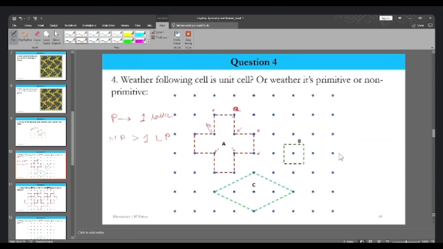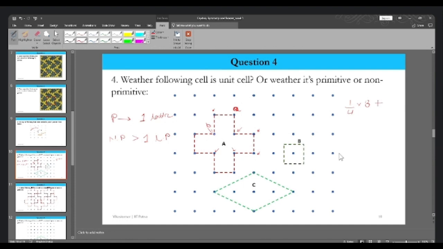Now, how much is lattice point A effectively contributing to our lattice? It is nothing but 1/4. This particular lattice point contributes 1/4 to our unit cell. And how many of them are there? 1, 2, 3, 4, 5, 6, 7, 8. We will multiply into it.